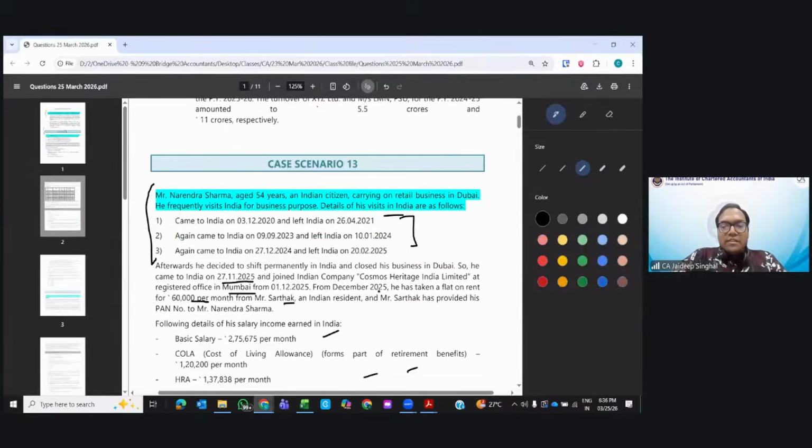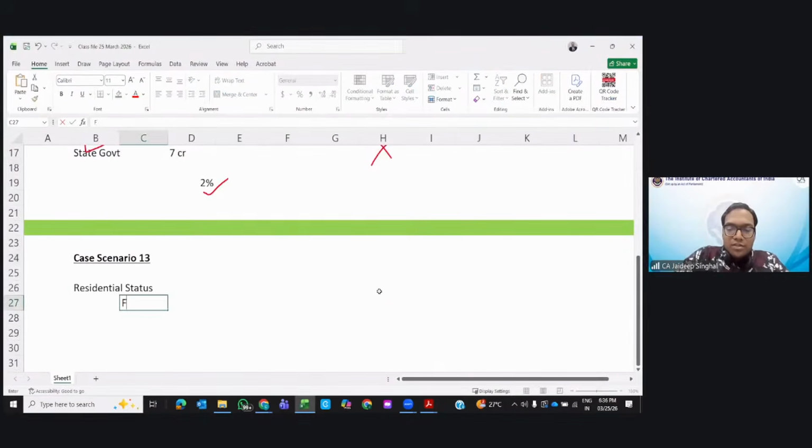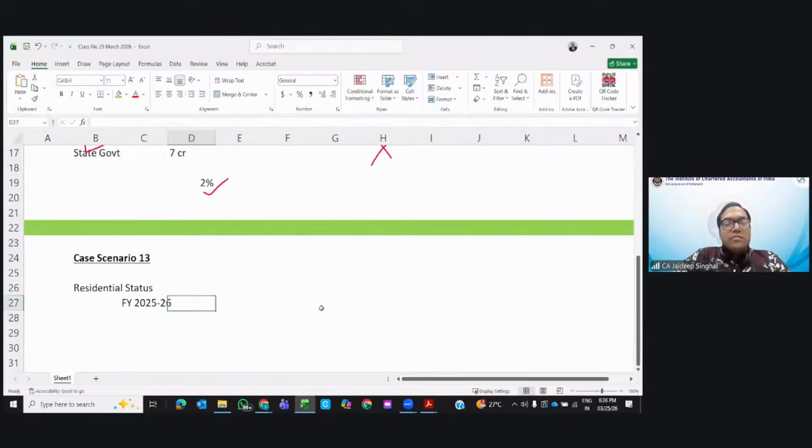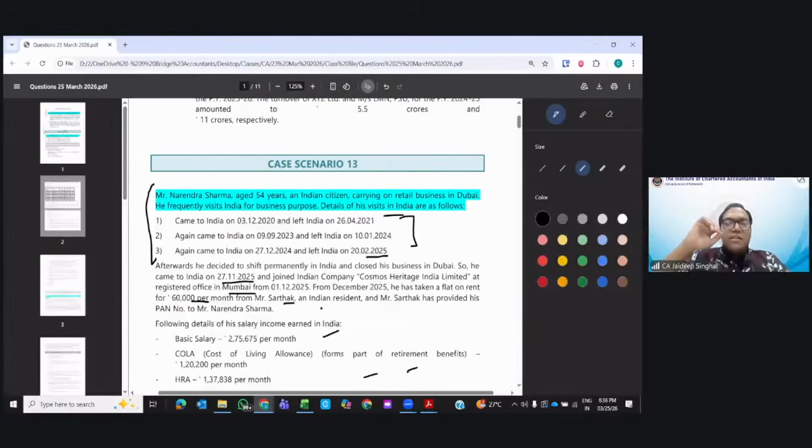Number of days. We need to calculate for financial year 2025-26. Now this information is till February 25, so it is not relevant. Now he has come to India on 27th of November. So how many days of November? 27, 28, 29, 30. How many days of November? 4 days.